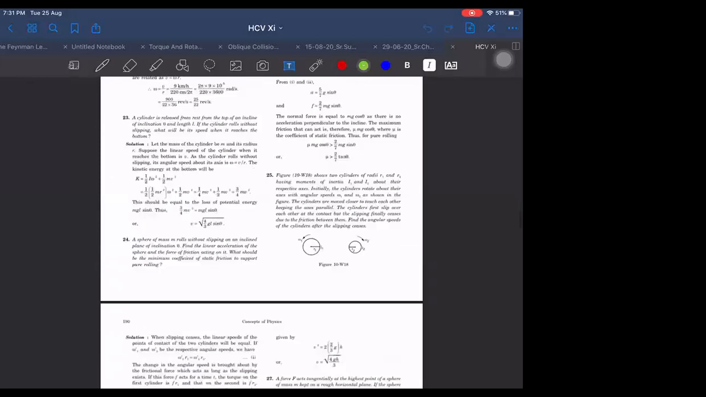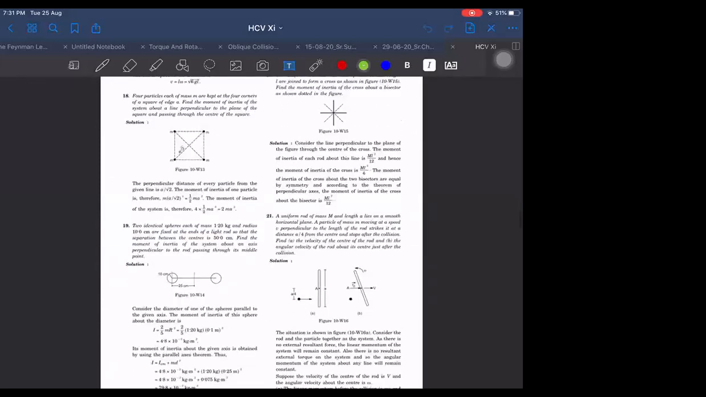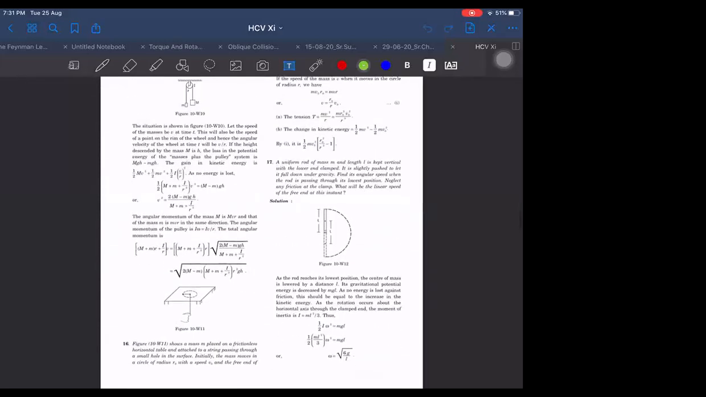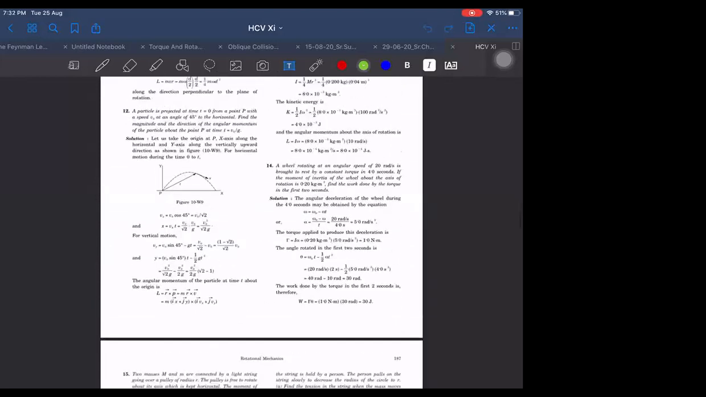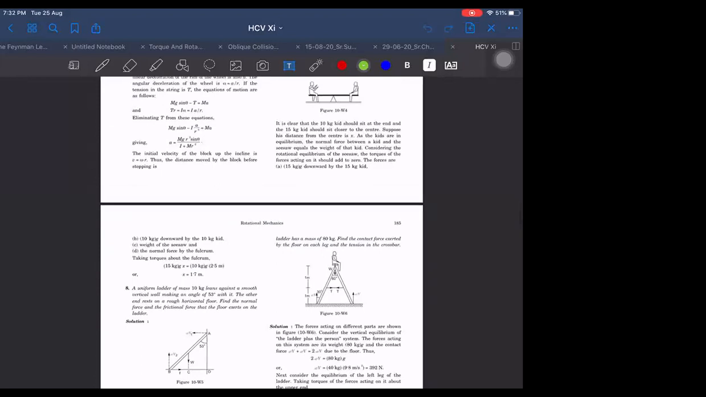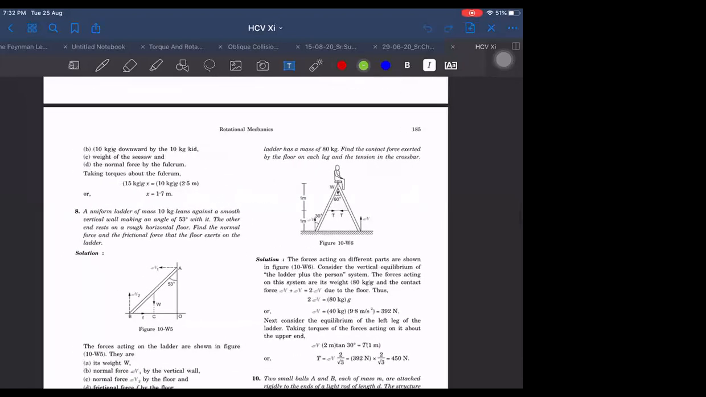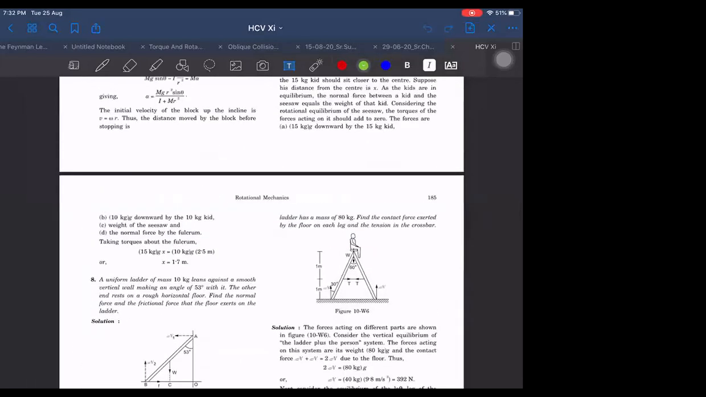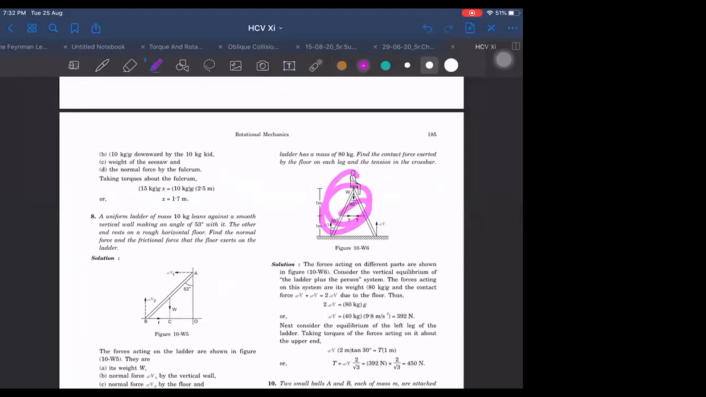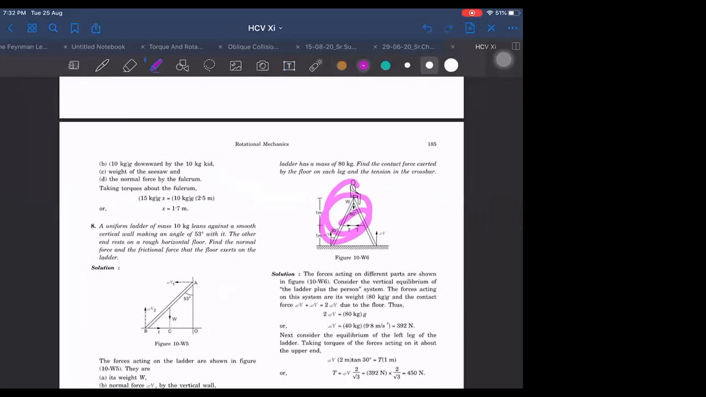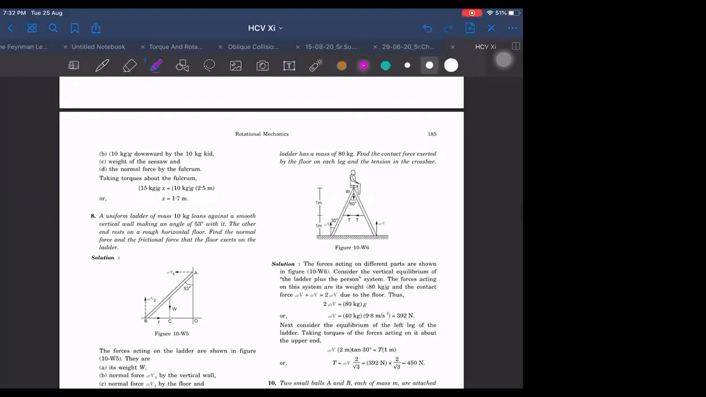First, let me go through the solved examples once. What kind of questions they have given, I want to see. Torque based questions are given or not. This question also we have to do. This one we will do after this discussion. And a uniform ladder question. So we could try this one, sir. Same model, because it is given here also, so I think you can do it yourself.